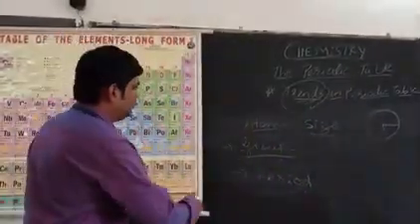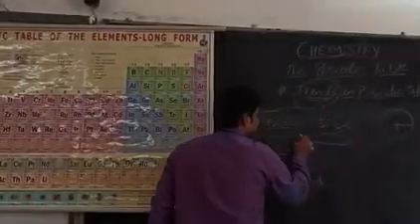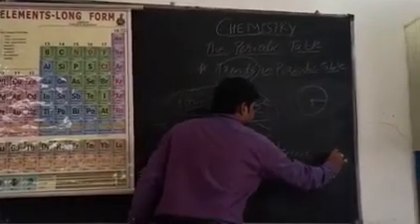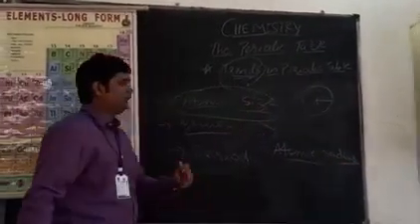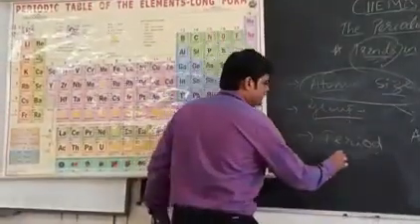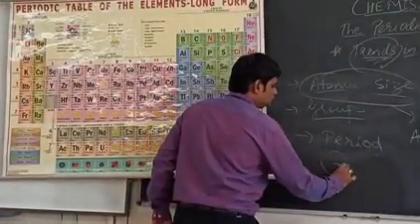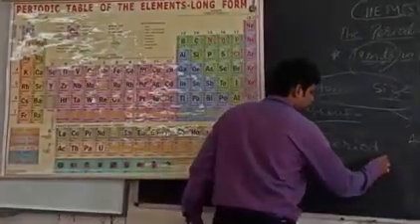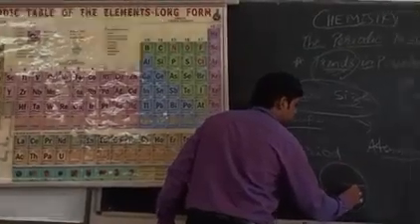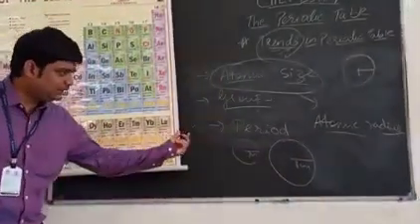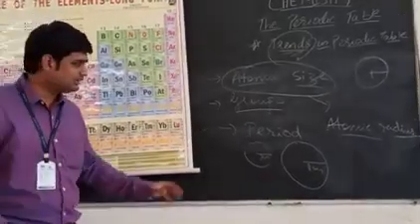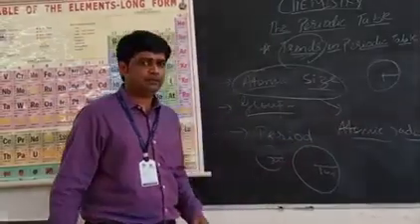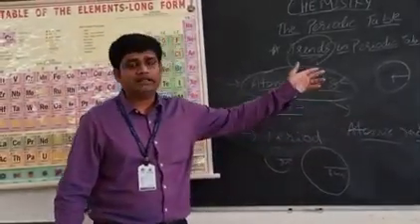Now what has atomic radius to do with atomic size? How does atomic size depend on atomic radius? Okay, students, pay attention. Now if I want to draw a circle of 3 cm radius, this is a diagram. If I want to draw a circle with 8 cm radius, what is happening when I am increasing the radius? Very good. The size of the circle is increasing. Similarly, if I increase the atomic radius of an element, what will happen? The atomic size will naturally increase.